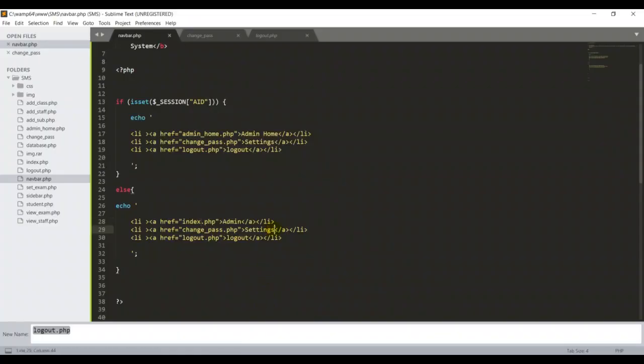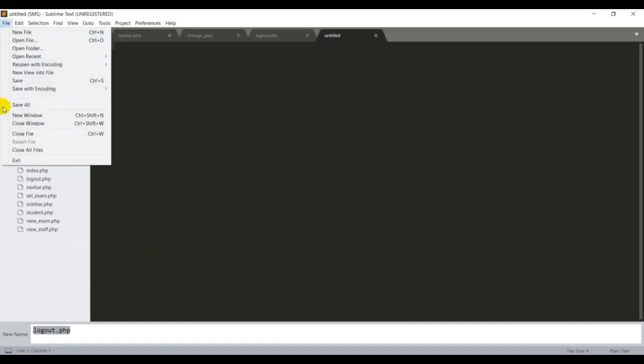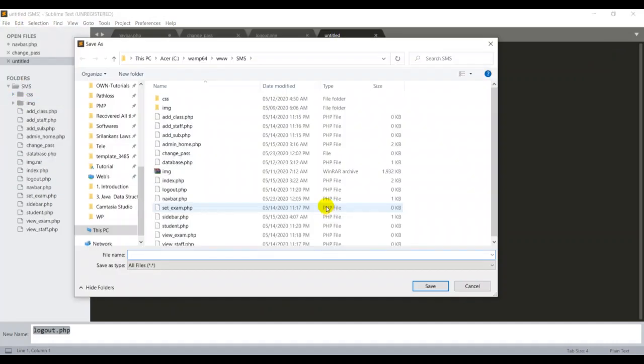I remove the settings, teacher login. I want to put the link for this page, so I want to create one more file called teacher. I don't have it already, so I have to create it one more time.